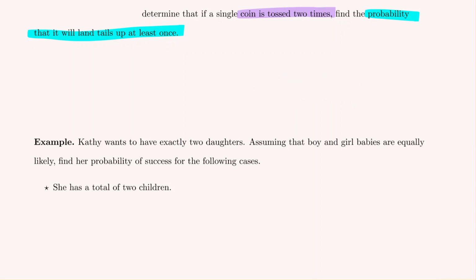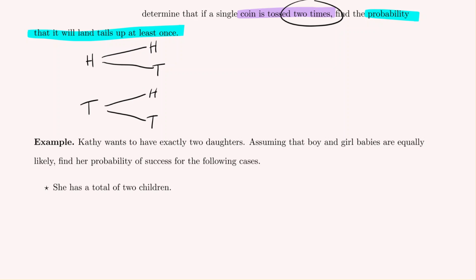So I begin with the diagram. I know in my first coin flip I could have gotten heads or tails, and then since we're tossing it 2 times, if I had gotten heads first, then the second flip could have also been heads, or it could have been tails. And if instead for my first coin flip I had had tails, that could have been followed up with the heads flip for the second, or tails. So out of all, the total number of occurrences is 1, 2, 3, 4.